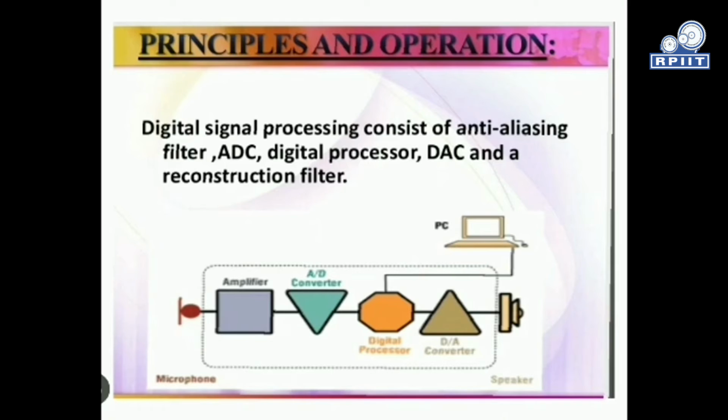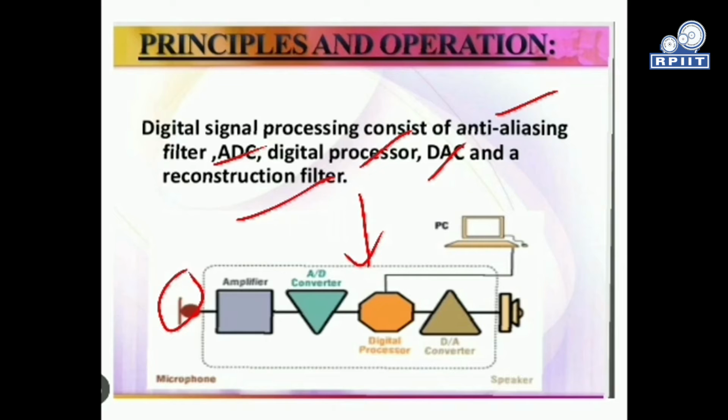The basic principle and operation for DSP is like that. We already discussed it, and the pictorial view is given here. It includes a number of factors like anti-aliasing filters, ADC, that is analog to digital conversion, digital processor, DAC, digital to analog conversion, and a reconstruction filter. Simply, this is a microphone. We feed the information signal over here, like our speech signal. We amplify this signal, including the anti-aliasing filter and all that.